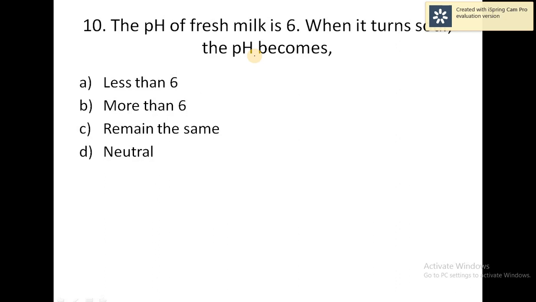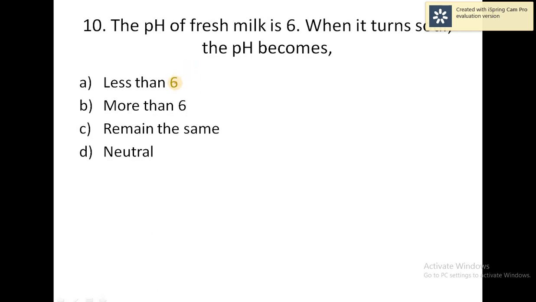So why, when it turns sour? Sour means what happens? The strength of the concentration gets reduced. Why is it reduced? Because addition of water to an aqueous solution of HCl decreases the pH value. What happens? Addition of water to the aqueous solution will reduce the pH value. So normally the fresh milk pH value is 6.4 to 6.6.